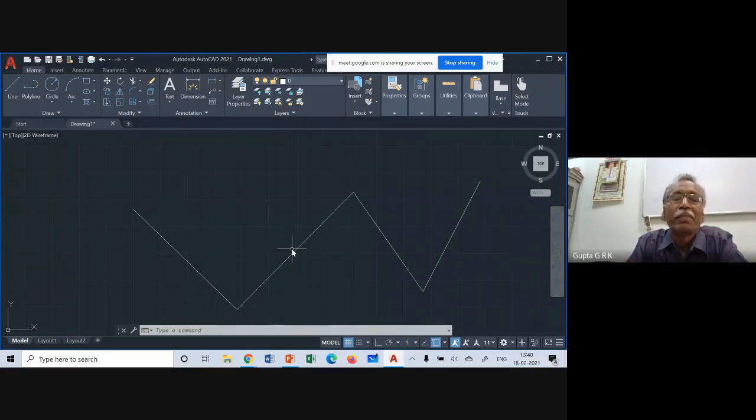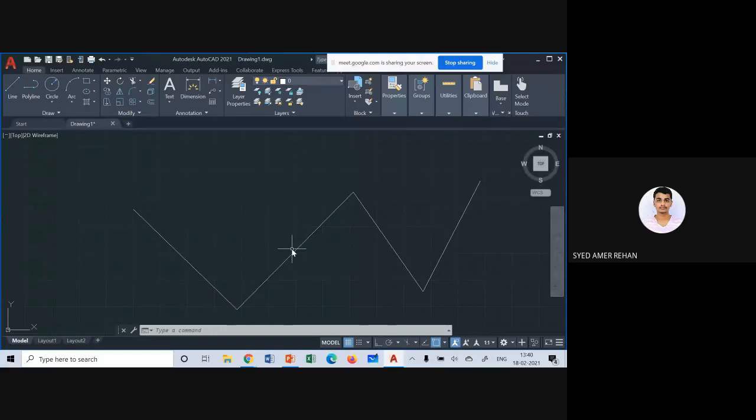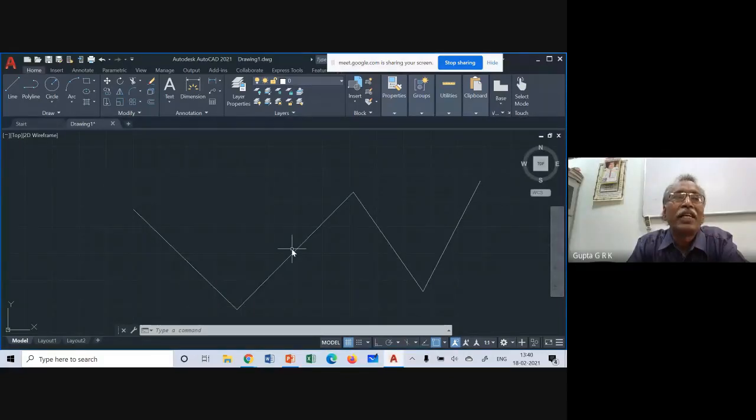Yes, sir. So sometimes why I made a polyline for a second position of a hexagon or something, because that hexagon is to be taken to the next position. So if I take it like a polyline, a single object can be taken. That is also not necessary. You can select all the 6 lines and then you can move it.